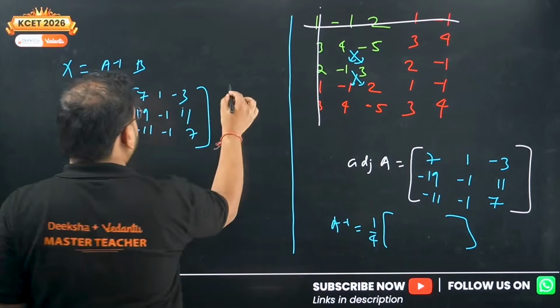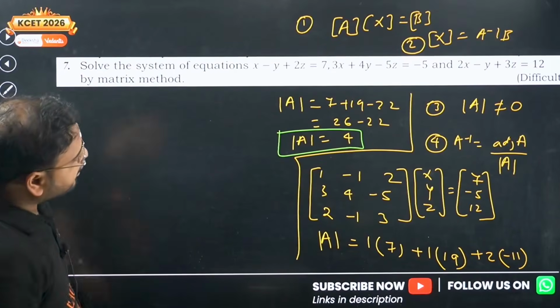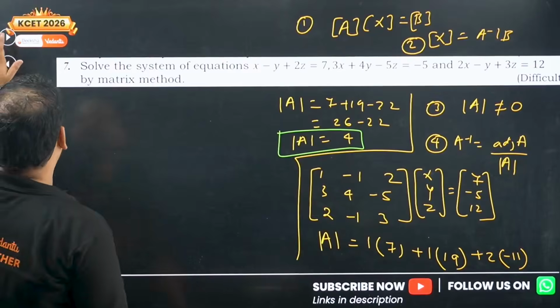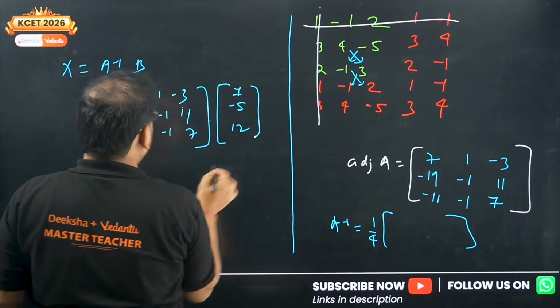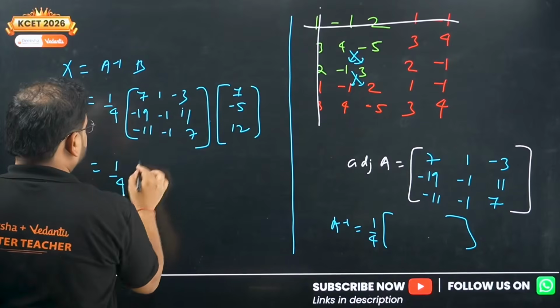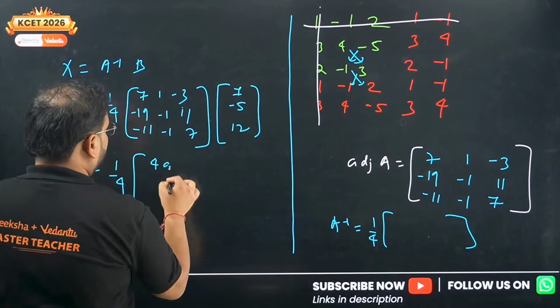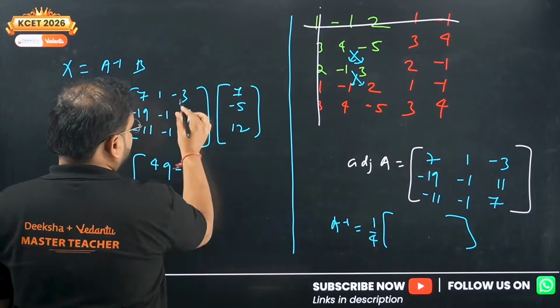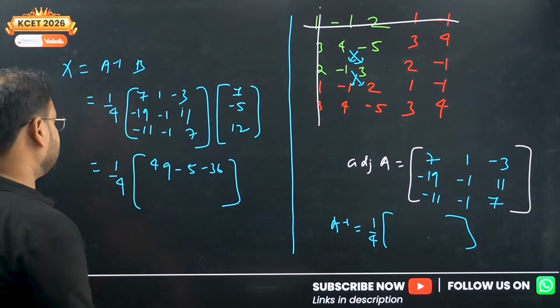Okay, the matrix B, you check now. So what is this? Matrix B is 7, minus 5 and 12. Okay, multiply now. Check. 7 into 7 is 49, we have minus 5 and we have minus 36.